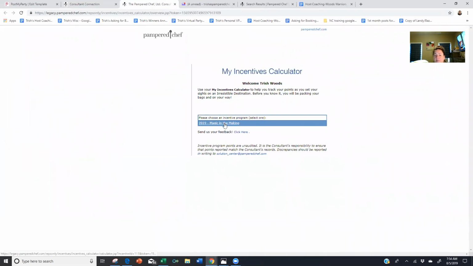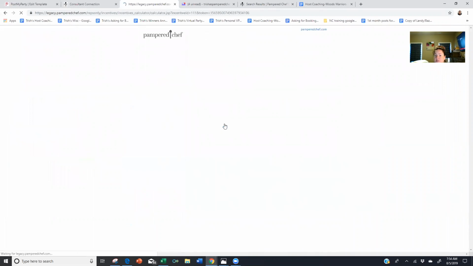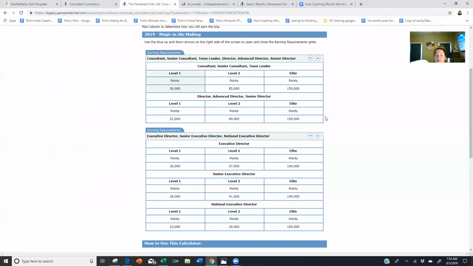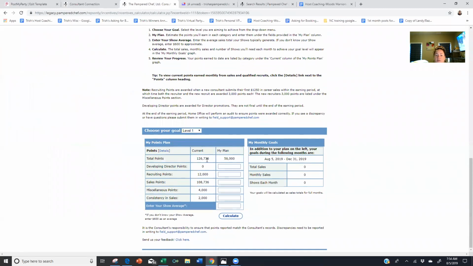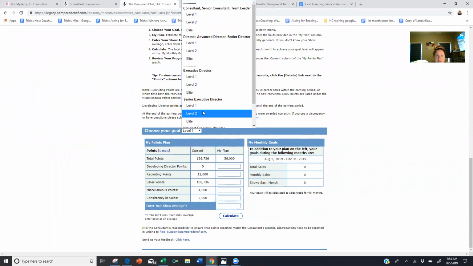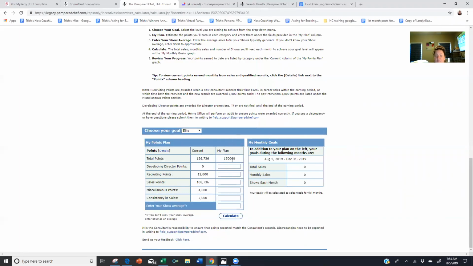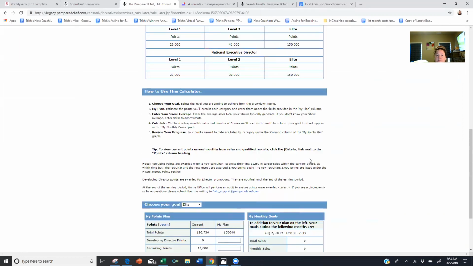Again, the incentives calculator, if you click up here, guys, it will take you to the current incentive trip, which is our Disney trip for 4. When you click on that, it's going to show you what your level is. So basically, if you're a consultant, you have different levels. If you're a director and director to senior director, if say my goal is elite, I have to get 150,000 points. So I'm at 126. And it tells you the points you've earned for different things, okay?